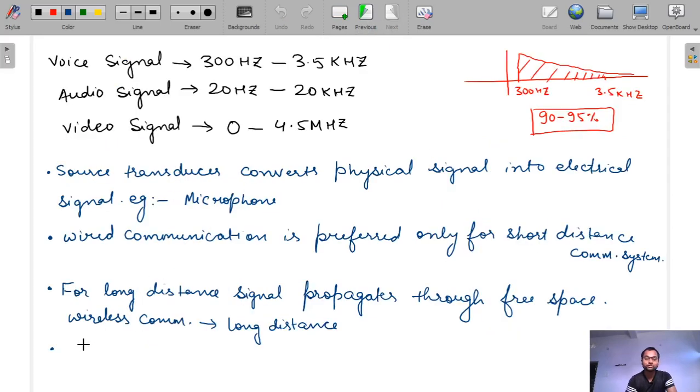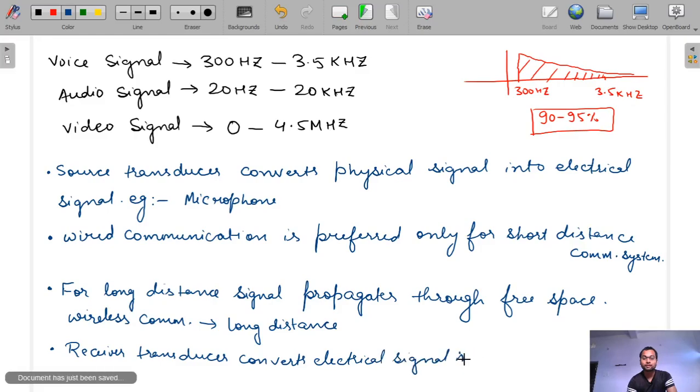The receiver transducer receives the electrical signal and converts the electrical signal into a physical signal. So this is how the basic communication system works.